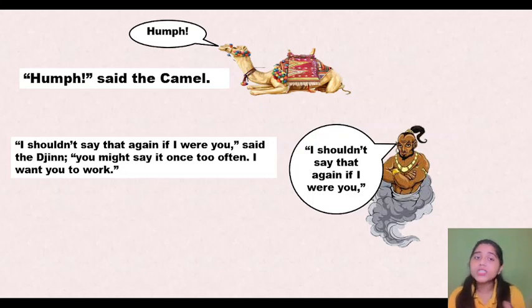You might say it once too often. I want you to work. Okay, and now the jinn is saying that it's your wish, you can speak it as often as you want, but I want you to work. You can say hum, but you have to work, right?